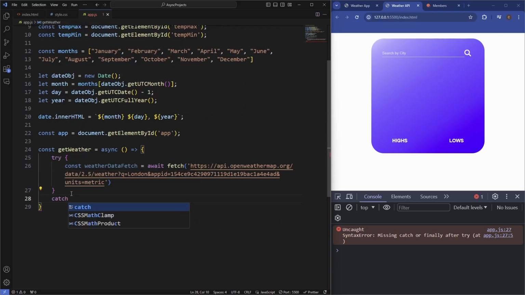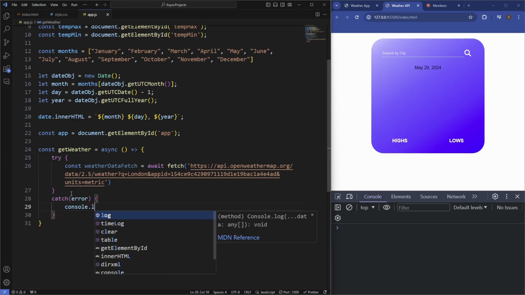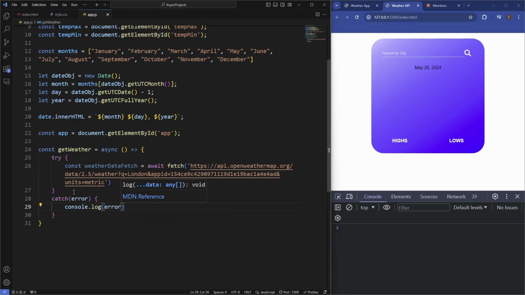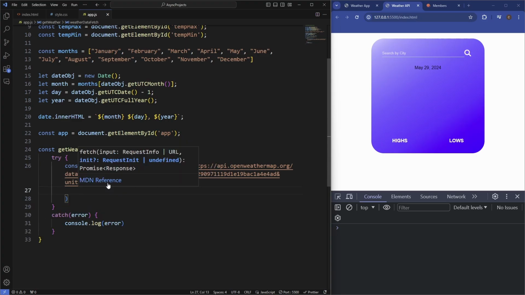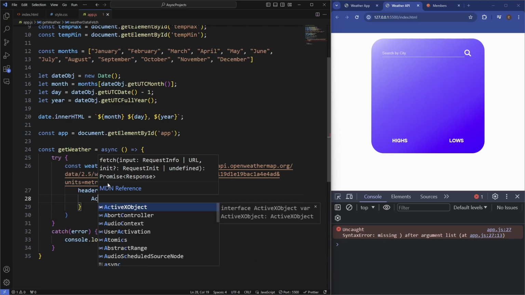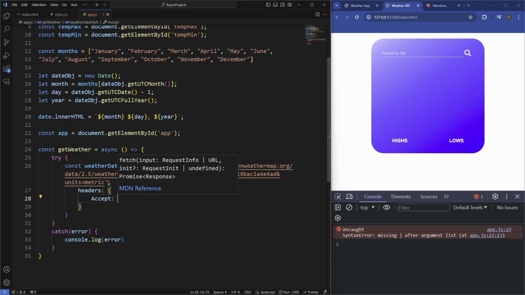Also put the catch in here, log the error in case. And then obviously we want to put some headers in here. This is going to be exactly the same as the other one. This is going to be application JSON, and it's not liking something.